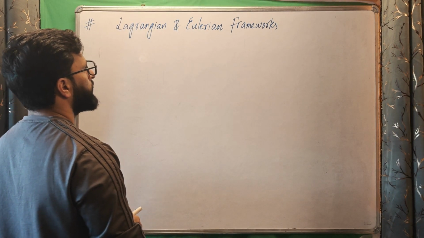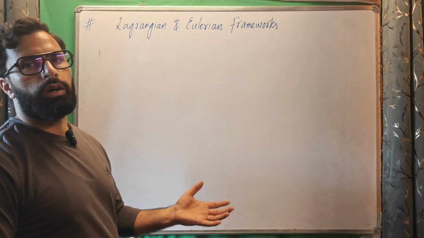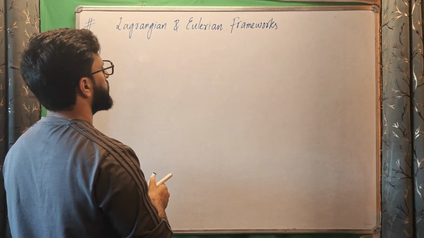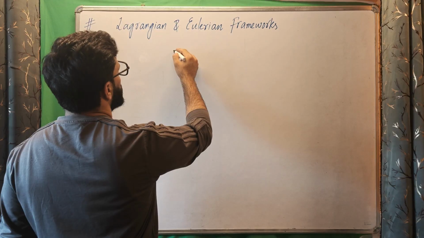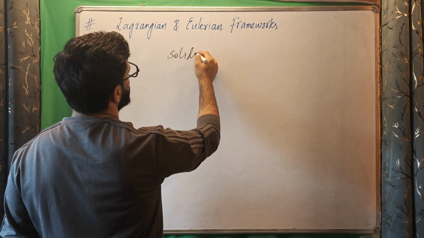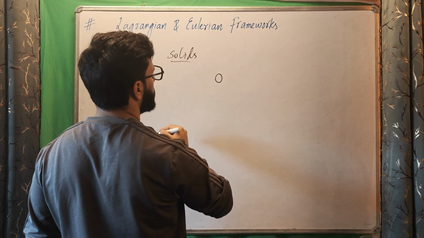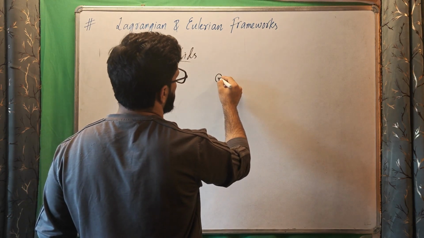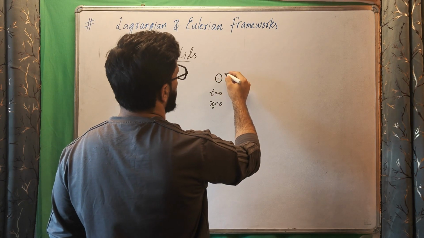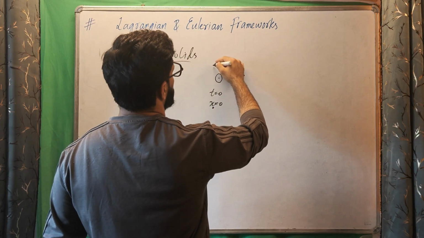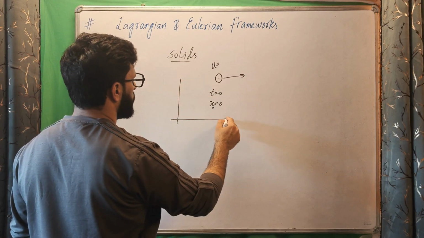First of all, what does it mean to be a framework for studying mechanics? For example, from class 9th we have studied solids. And how do we study it? We have a solid and it has some initial position and some initial velocity, and what we do is we choose a frame of reference.